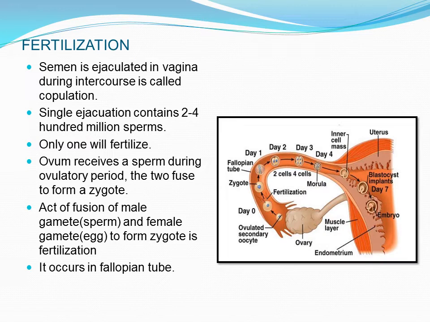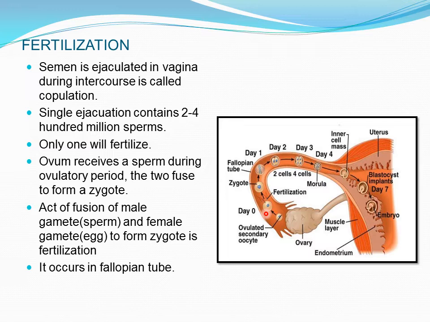Now let us start with what fertilization is and how it happens. For fertilization, generally the first stage is that sexual intercourse should happen, which is known as coitus. During intercourse, the semen, which contains a huge number of sperms, is ejaculated in the vagina.